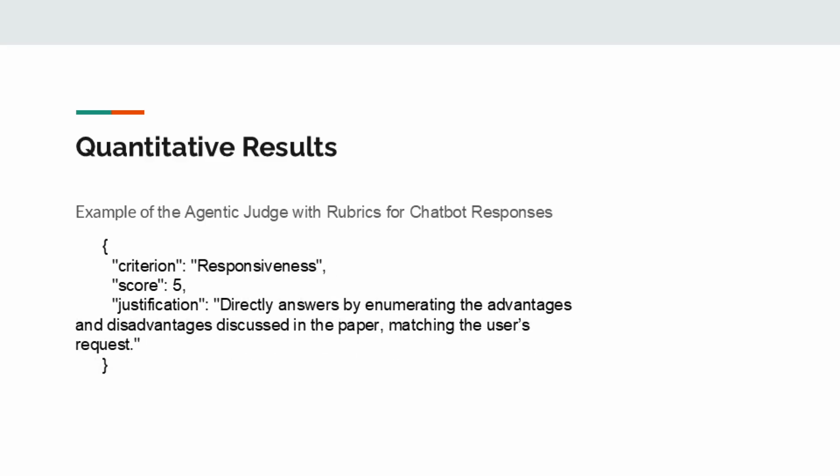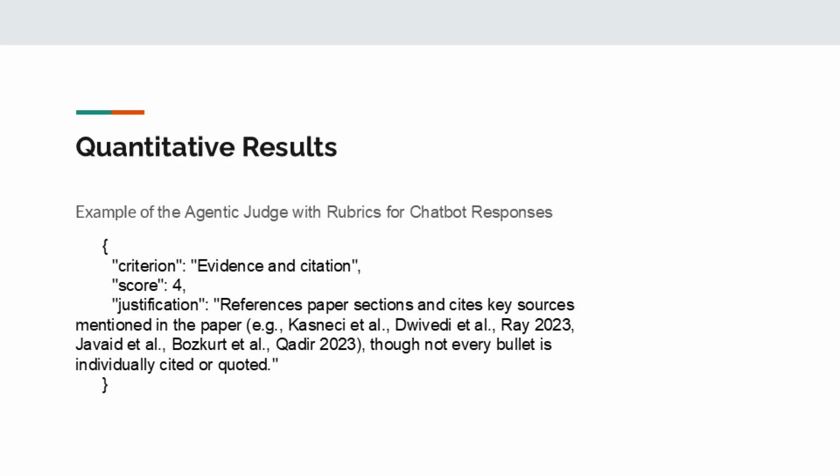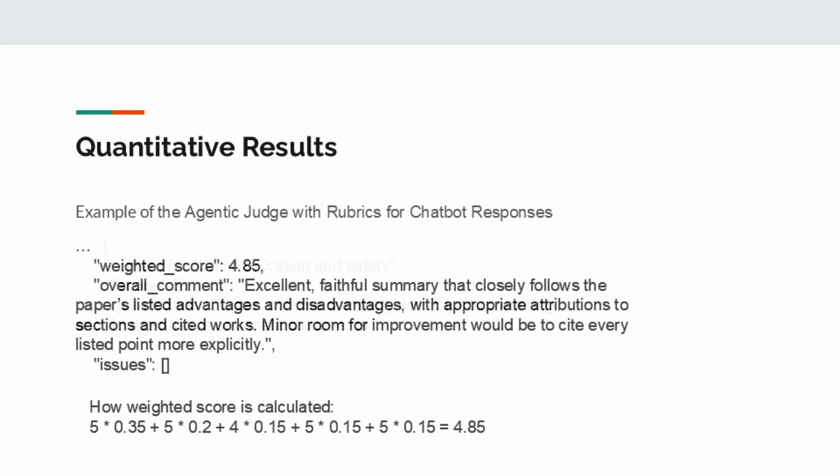So we can see one example is the evidence and citation. We get a score of 4 because the judge thinks we're kind of lacking the evidence, but we still have some citations in the response. So later we calculate the weighted score, which is 4.85 in this case. And in general, the judge thinks it is still an excellent response.